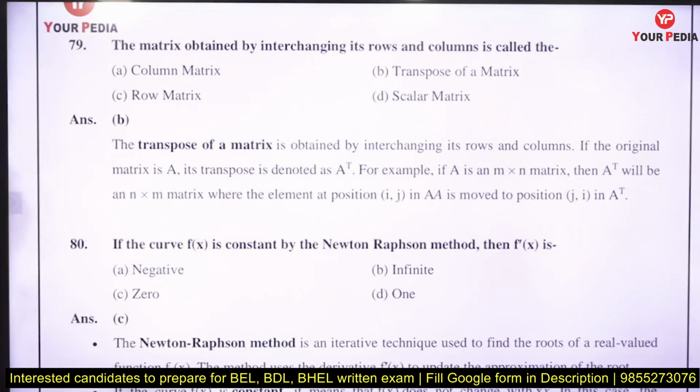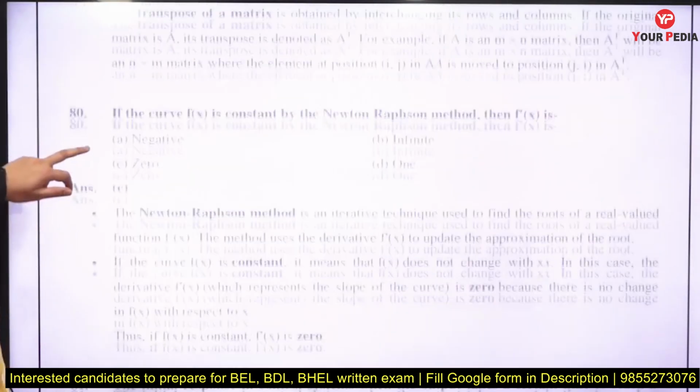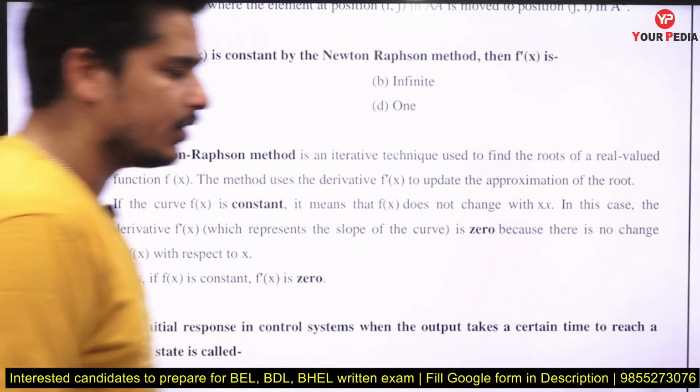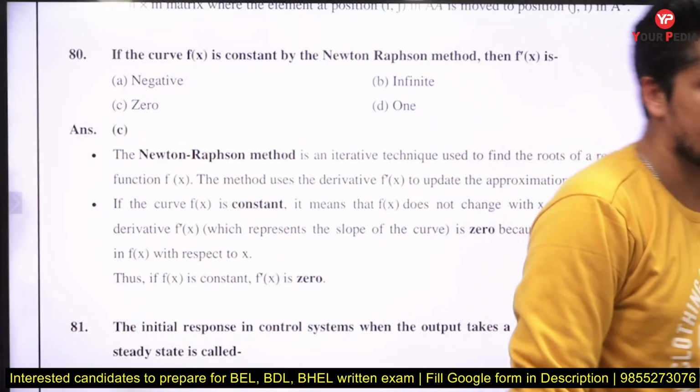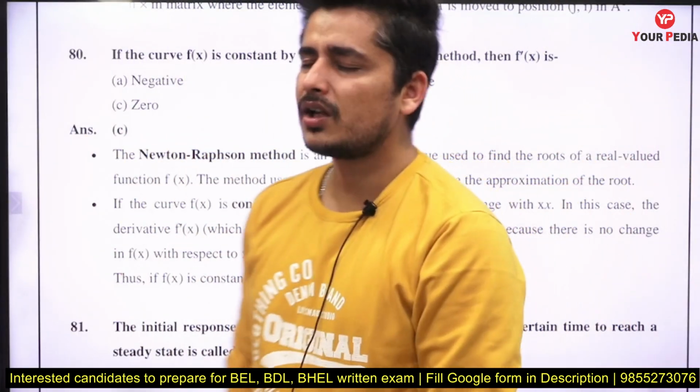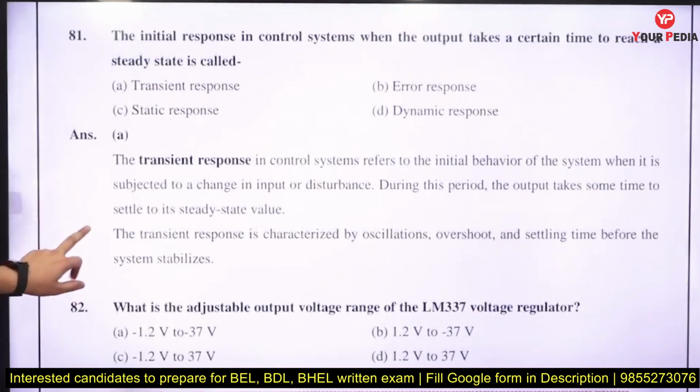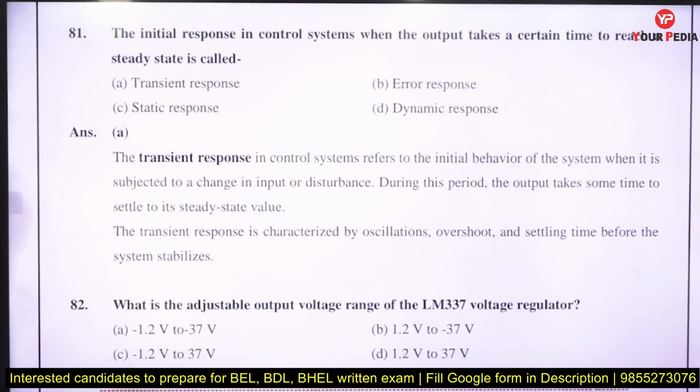Next, the matrix obtained by interchanging the rows and columns is the transpose. If the curve f(x) is constant, by the Newton-Raphson method f'(x) will be 0, right? It is not a question from the Newton-Raphson method, it is a question from the derivative. If you have a constant function and you take the derivative of that function, it will always be 0.